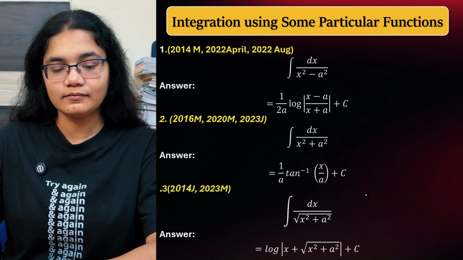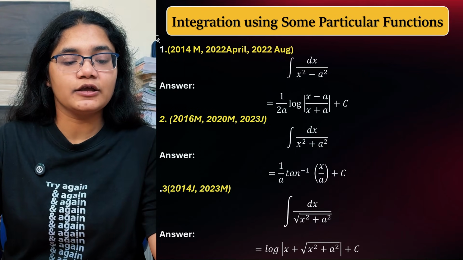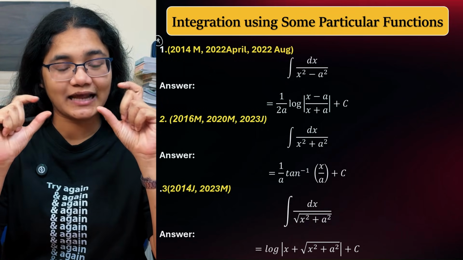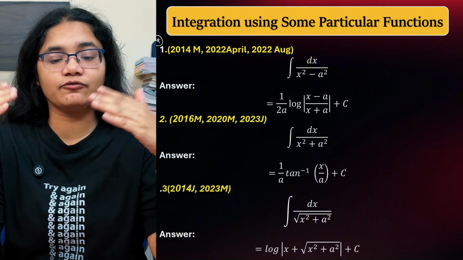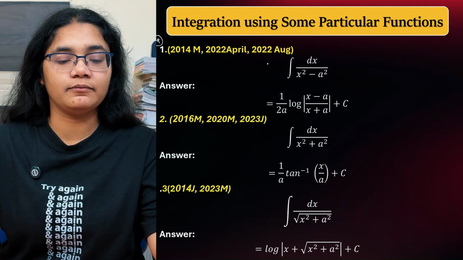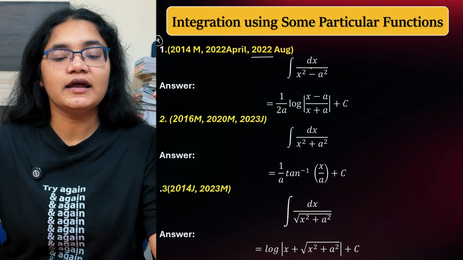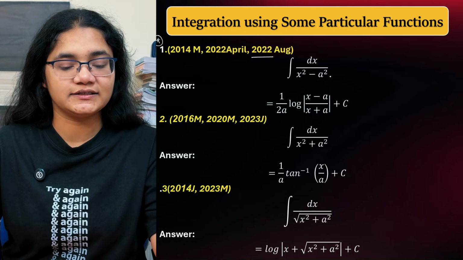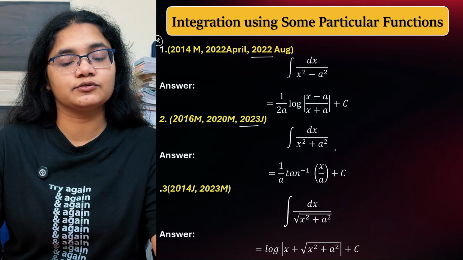Now if I talk about some particular functions, okay, this part is very important. Certain types of questions have to be solved in a certain way. So if you find this particular type of question, then that has to be solved in a particular way. So there are some very important examples. You can see this is a recent question of 2022 August, dx by x square minus a square, its integration. Next, this is also asked in 2023 July, dx by x square plus a square.